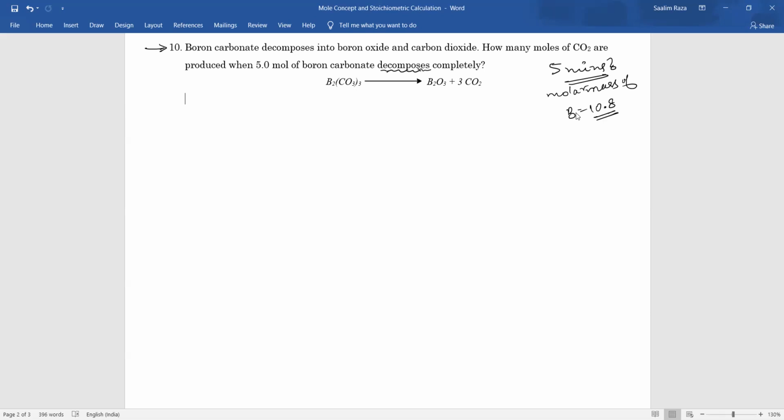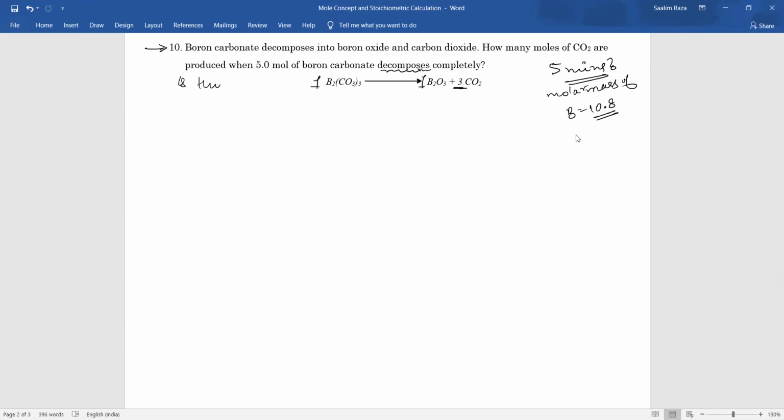Yes, sir. Okay, fine. Yes, Heba, tell me, is this balanced? Yes, sir. It is balanced. So here it is 1 mole, and here it is 3 moles, correct?